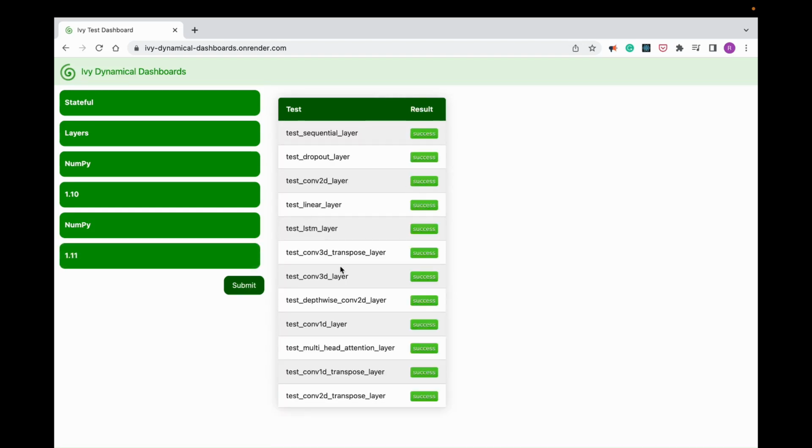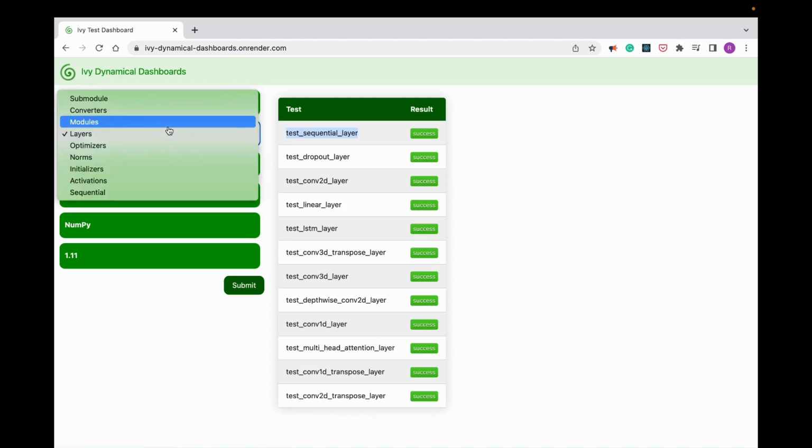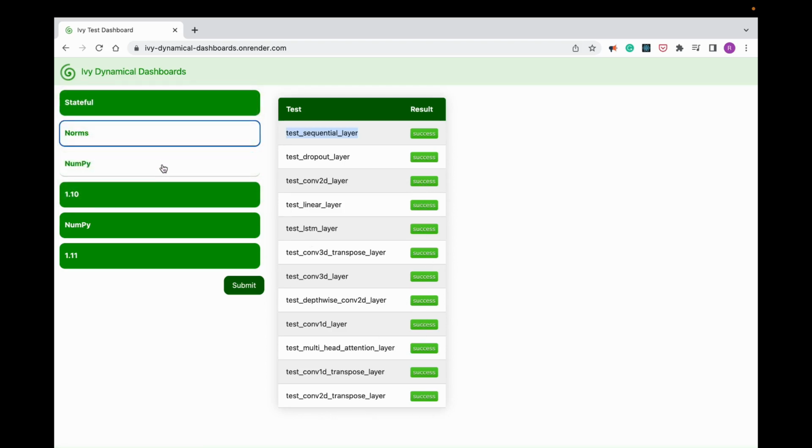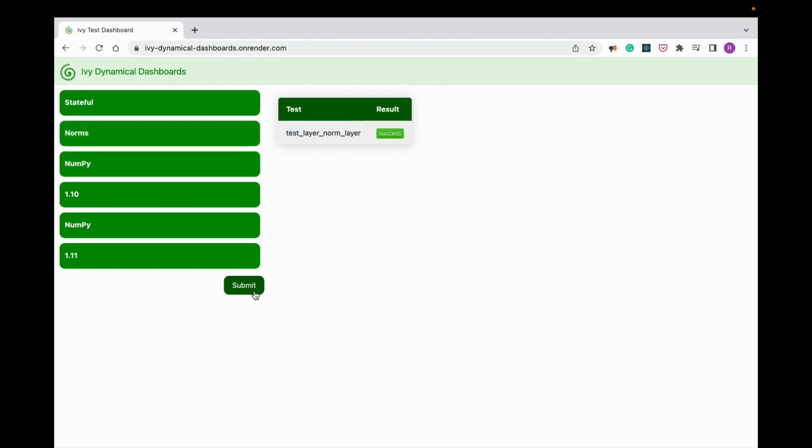This fetches the results for all the stateful layers NumPy test combination. So the test sequential layer is a success, let's say, and we can also click on this to reach the corresponding actions. Let's also check for others, maybe norms. If I click, there's a single test that was triggered, so we can also move here. Also let's see for activations.